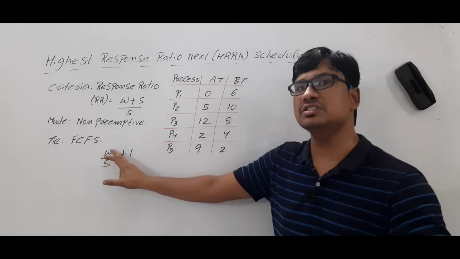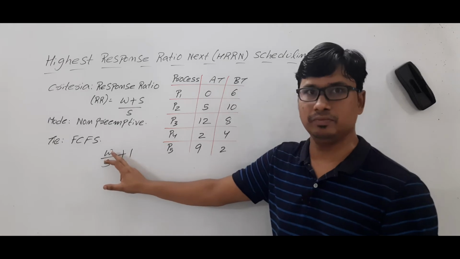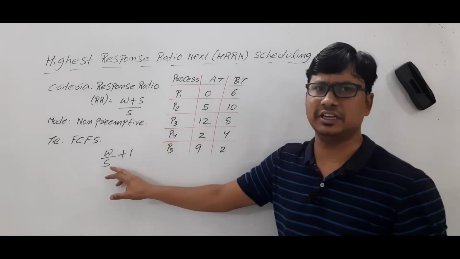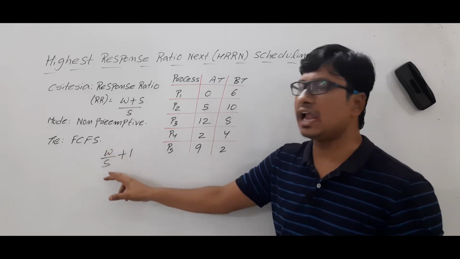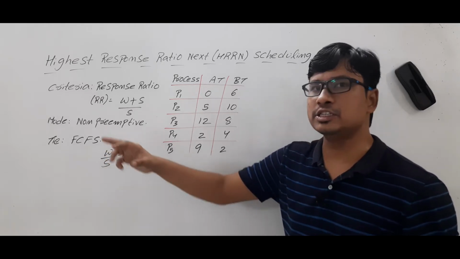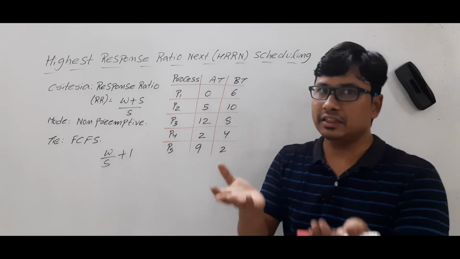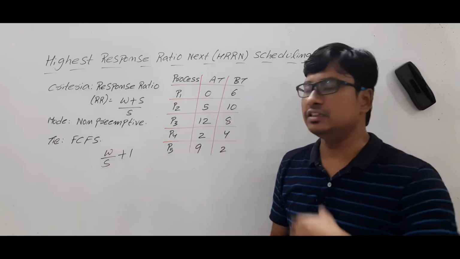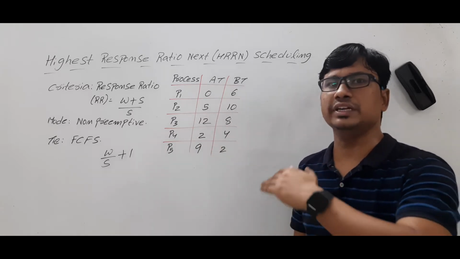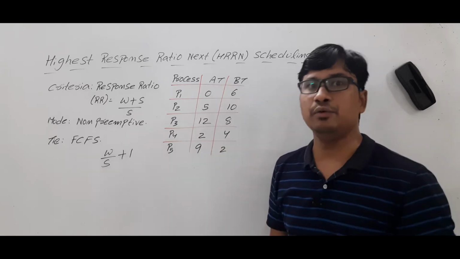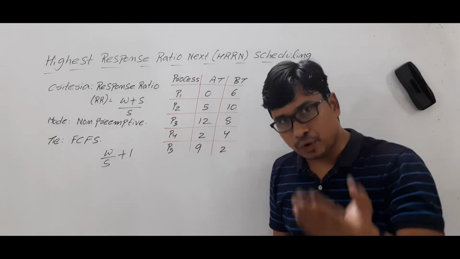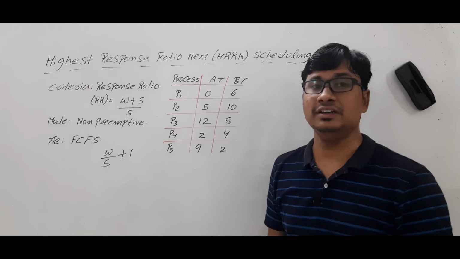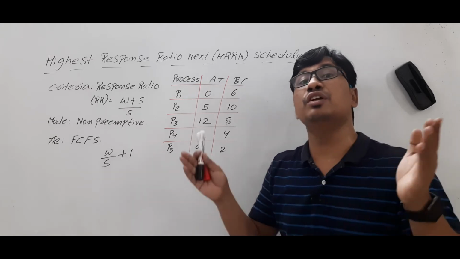If any process is waiting for a long time, or if any process needs less burst time, then this value will be very high and response ratio will be very high. That process will be dispatched to the running state. So this highest response ratio next scheduling algorithm will favor the process which needs less burst time, and also favors the process which is waiting for a long time.